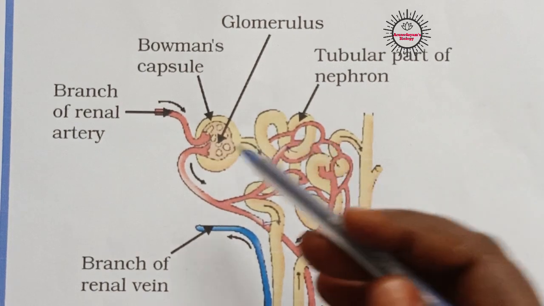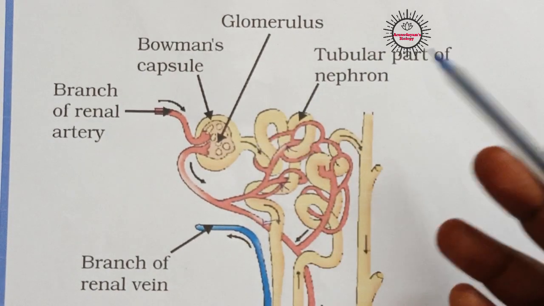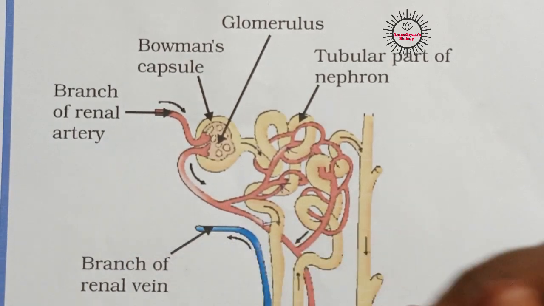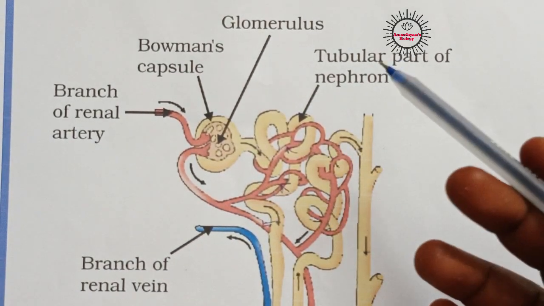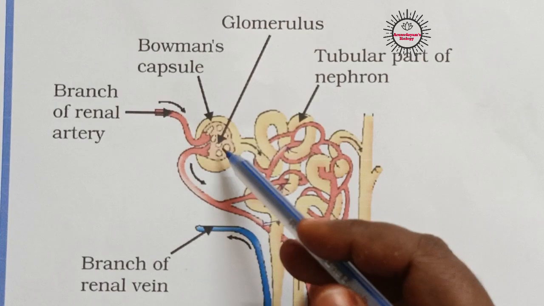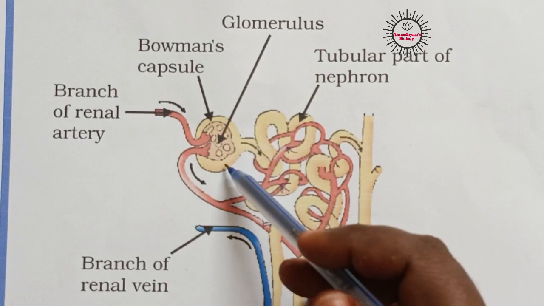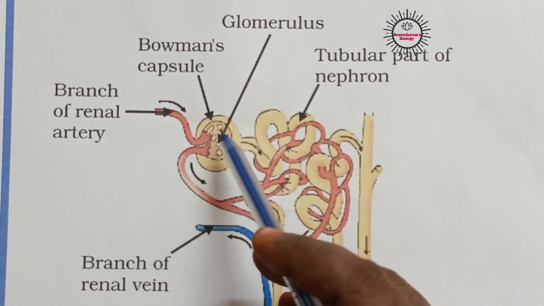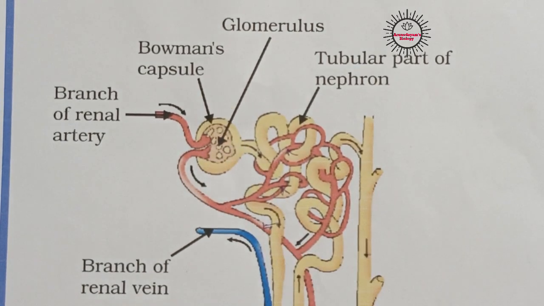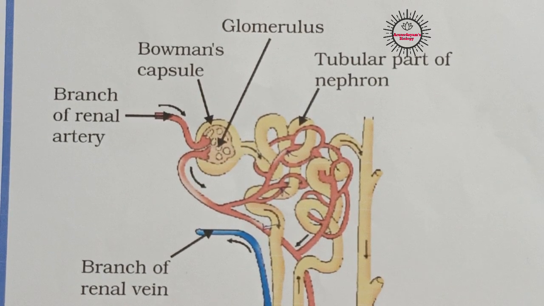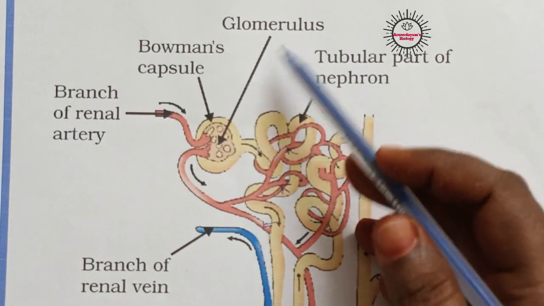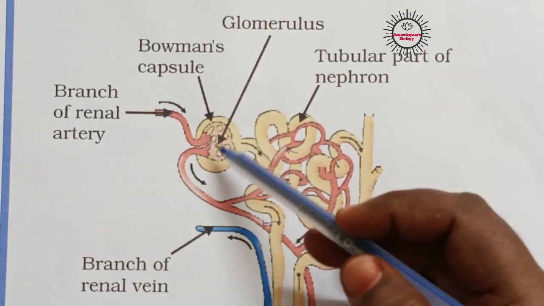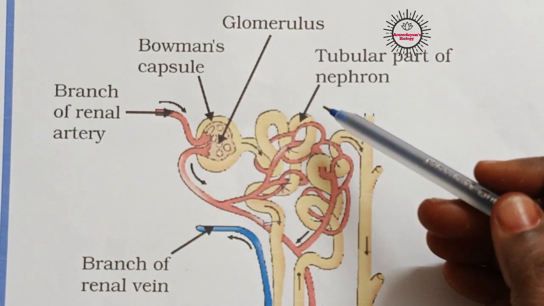Okay. And that means 1.3 to 1.4 million nephrons are present now. So this renal artery will divide into 1.3 to 1.4 million branches, and each branch enters into this cup-shaped structure called Bowman's capsule. After entering the Bowman's capsule, this renal artery again divides into many minute hair-like branches. They form a network called the glomerulus. So many blood capillaries are produced, and this network of blood capillaries is called a glomerulus.